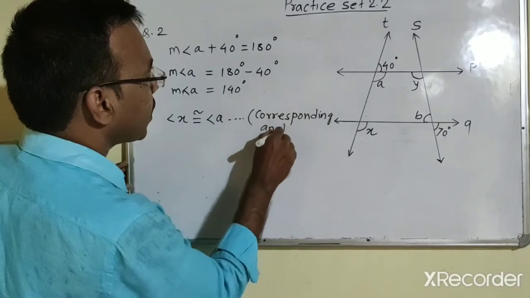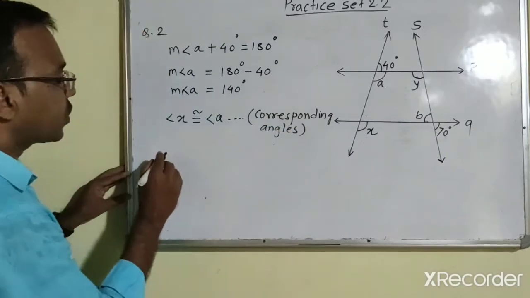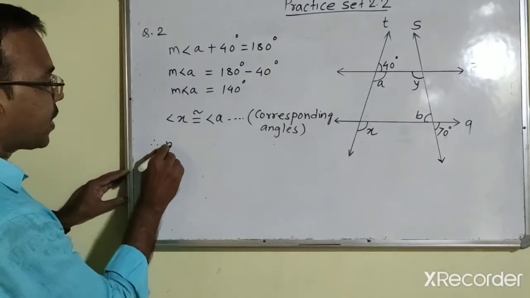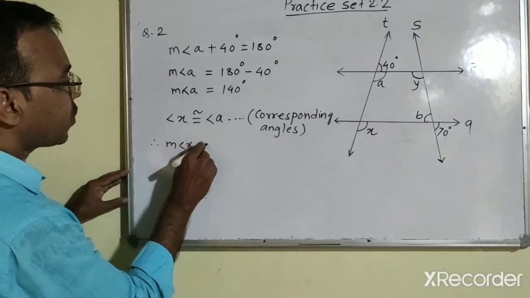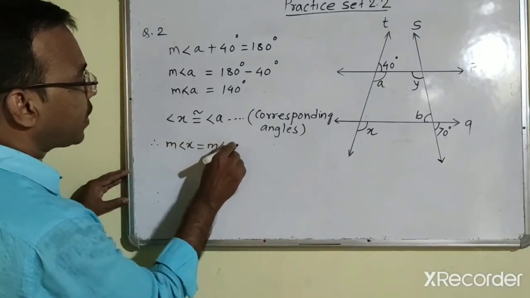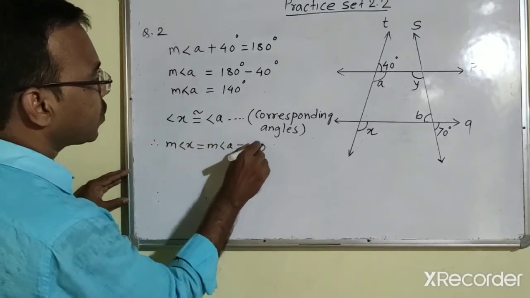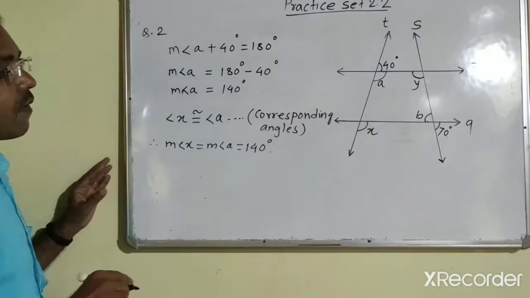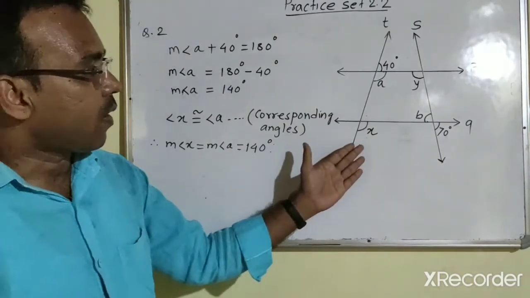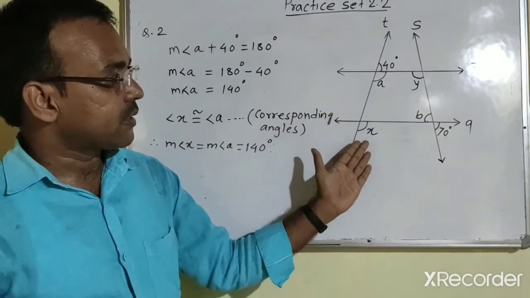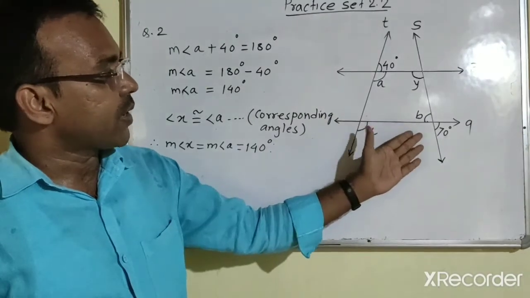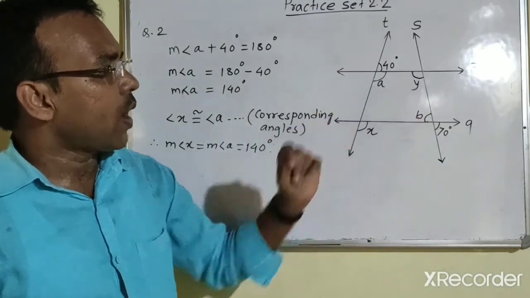Corresponding angles. So measure of angle X is equal to measure of angle A, and that is equal to 140 degree. So in this way we have found measure of angle X. Now similarly we have to find measure of angle Y.